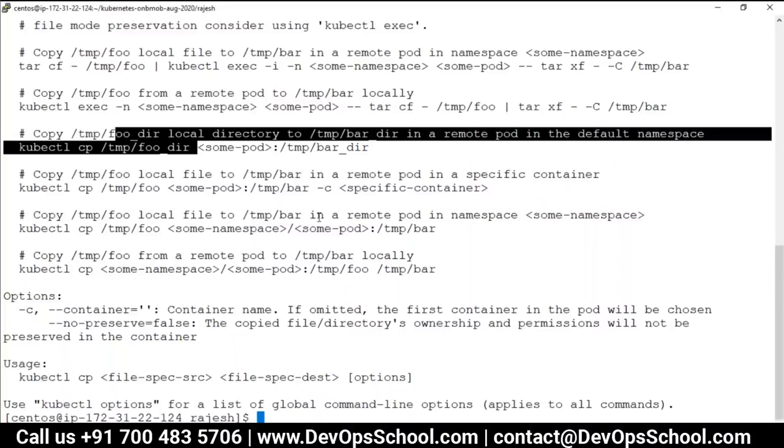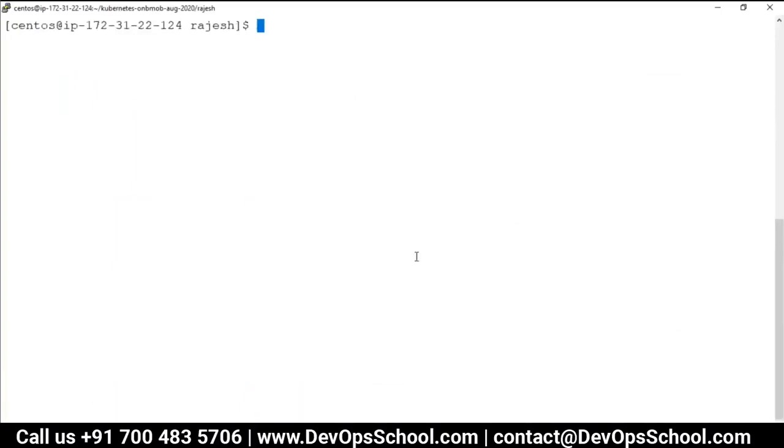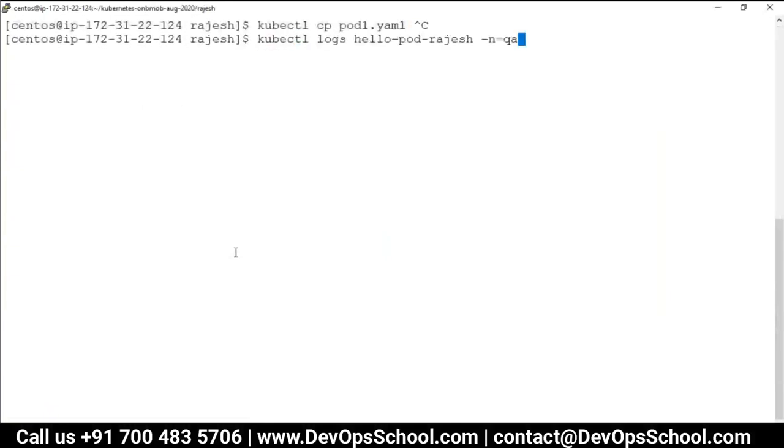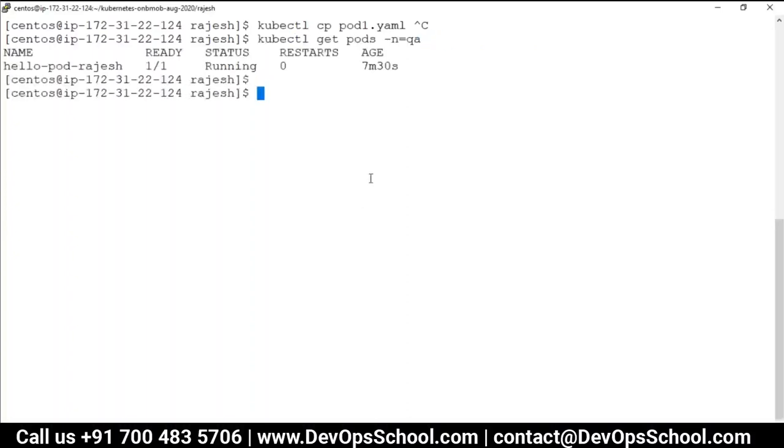So now can we do this? What I'm going to do is kubectl cp, and this one, and what pod? I forgot the pod name. Just a second, kubectl get pod. Give me 2 seconds, guys.